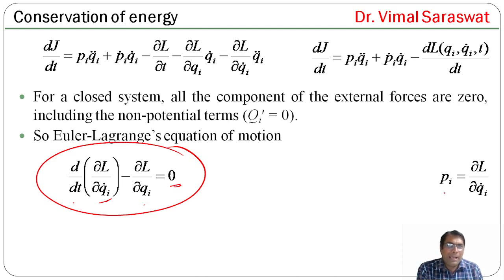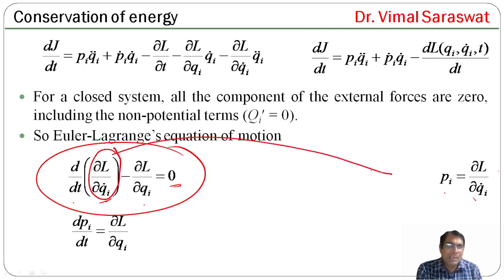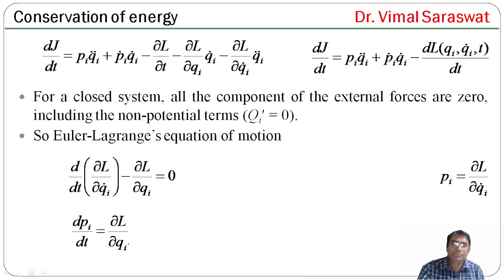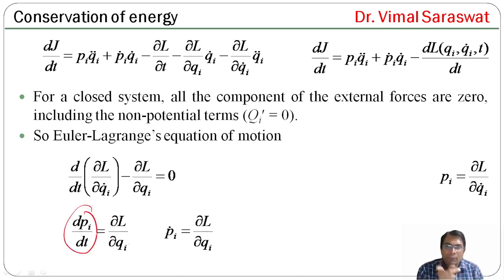Since pi equals del L by del qi dot, if we replace it by pi, then d by dt of pi, that is dpi by dt, is equal to del L by del qi. So here we transfer this term from here to here and we replace del L by del qi dot by pi. So dpi by dt equals del L by del qi, and dpi by dt means the rate of change of pi with respect to time, which is pi dot. So pi dot equals del L by del qi.